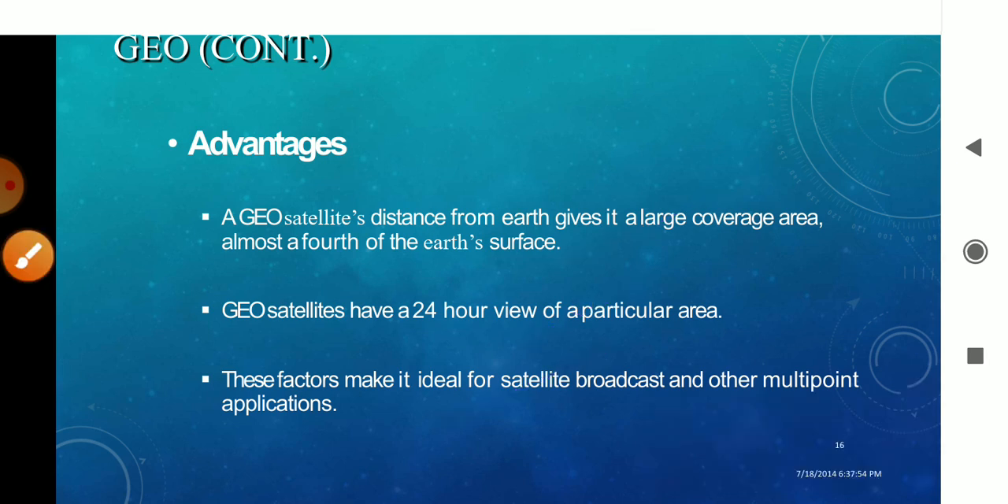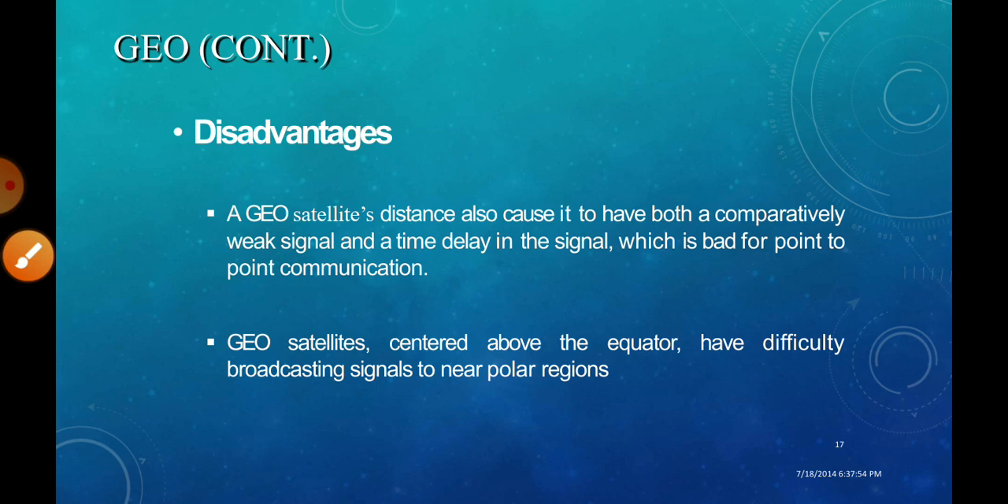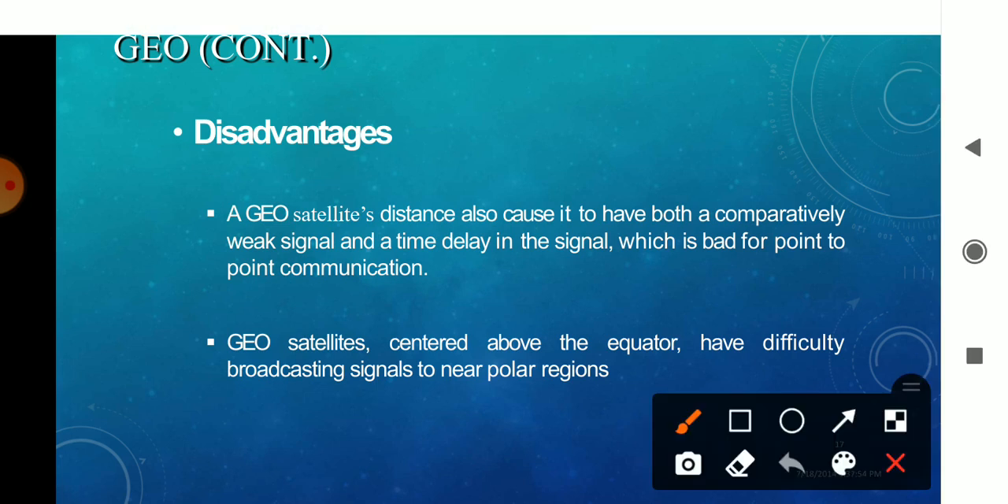Okay, this is geostationary. But the disadvantage of geostationary is that the signals are very weak, and there are multiple delays in the signal at every point. That is one of the disadvantages. It makes the signal weak and it is delayed in reaching that particular point.